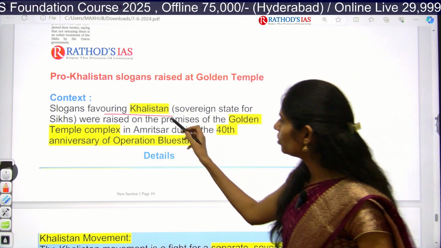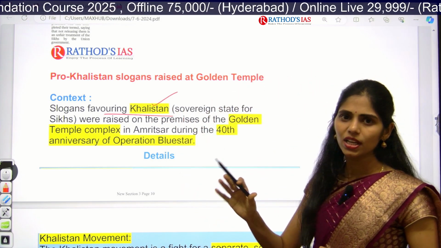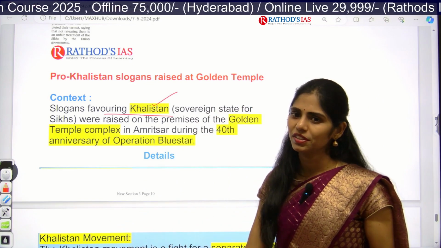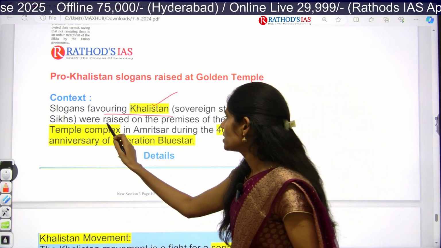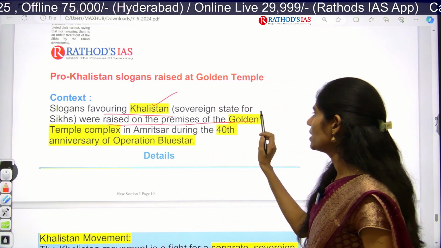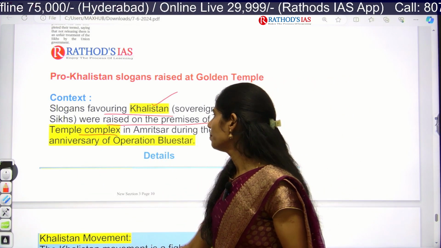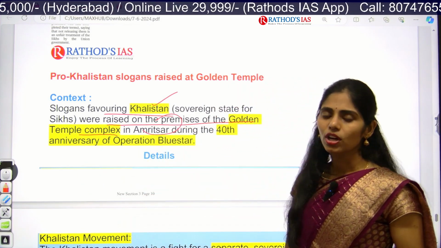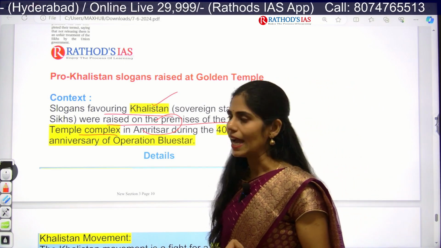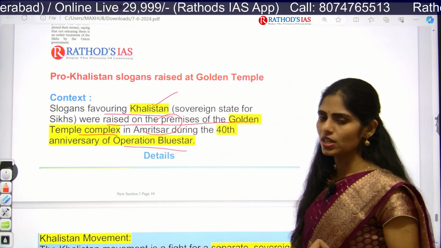Okay, it is related to Sikhs. In this way you can remember, and Punjab is famous for the Sikhs. And actually these slogans were raised in the premises of Golden Temple complex in Amritsar, because we are celebrating the 40th anniversary of Operation Blue Star.